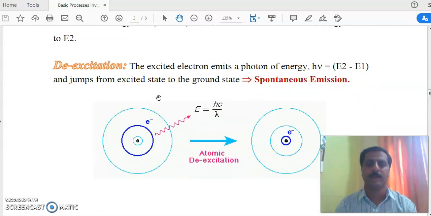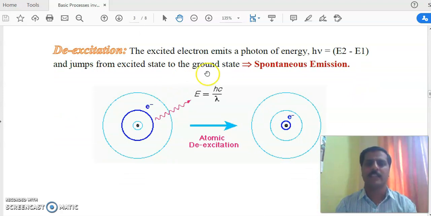Then the excited electron emits a photon of energy h nu, equal to the difference of the energy levels, and jumps from excited state to ground state. As I already discussed, the time an electron remains in any state depends on the lifetime, and the lifetime of all the excited states is limited, having a value of 10 power minus 8 to 10 power minus 9 second.